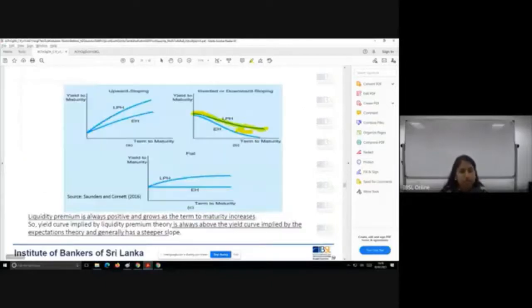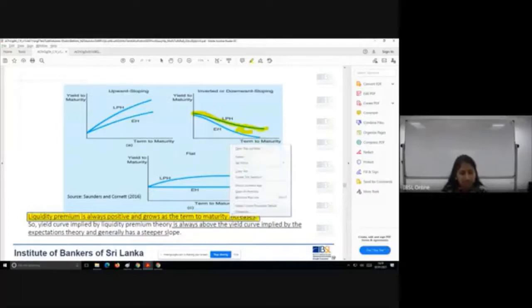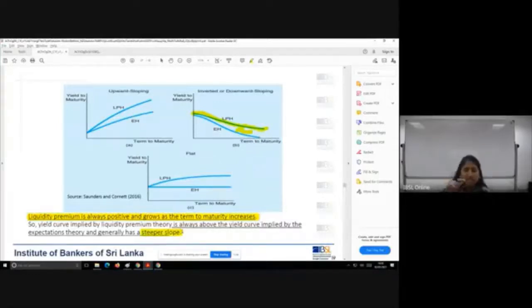Liquidity premium is always positive and grows as the term to maturity increases. This is very, very important. If you can highlight that. Therefore, the yield curve implied by the liquidity premium theory is always above the yield curve implied by the expectations theory, and has a steeper slope because of the difference. Okay, it's always above the yield curve drawn as per expectations theory. You have to remember that.